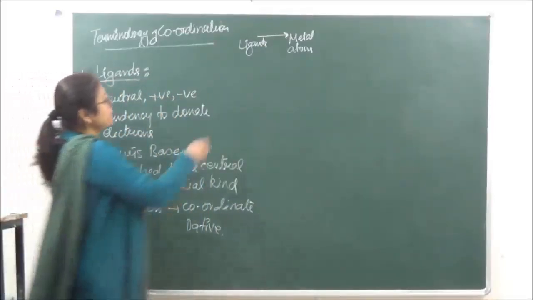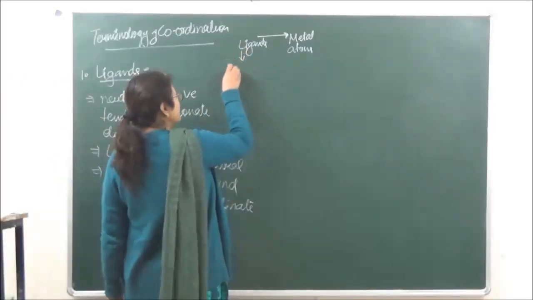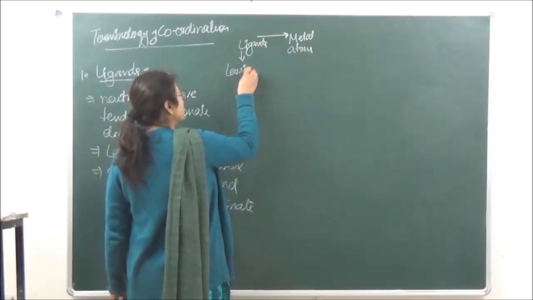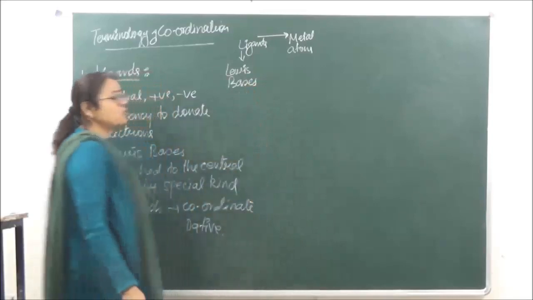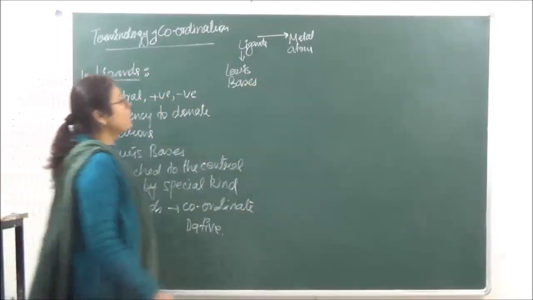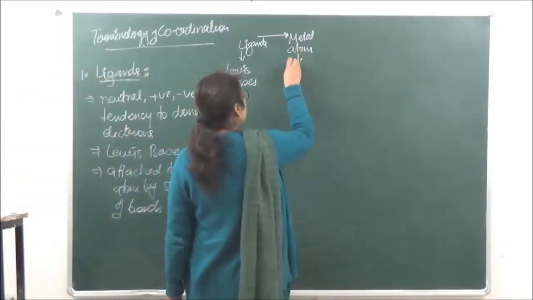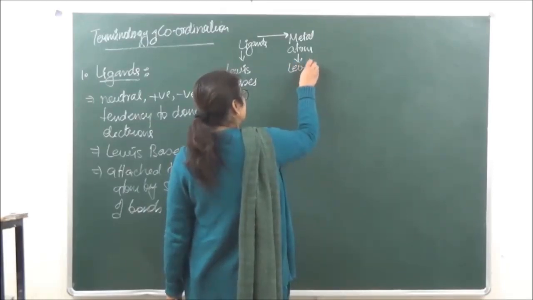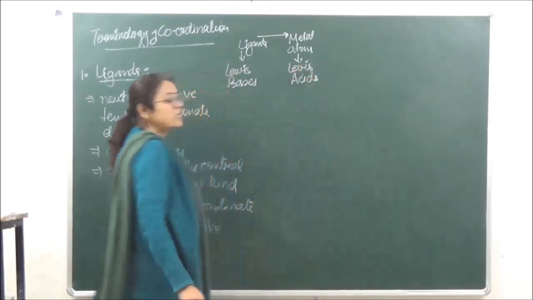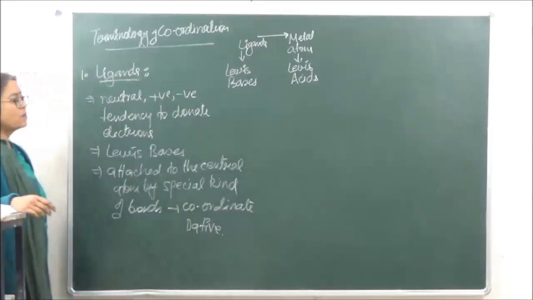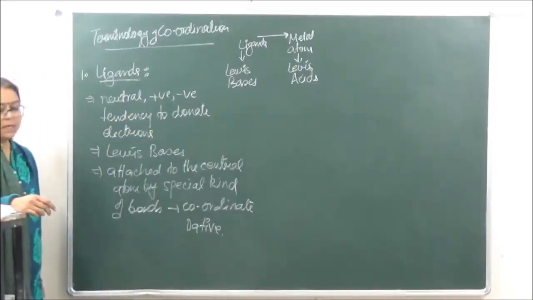So ligands over here, as I just said, behave as Lewis bases because they have a tendency to donate electrons, and the metal atoms are going to behave as Lewis acids. Okay? Because they have a tendency to accept electrons.